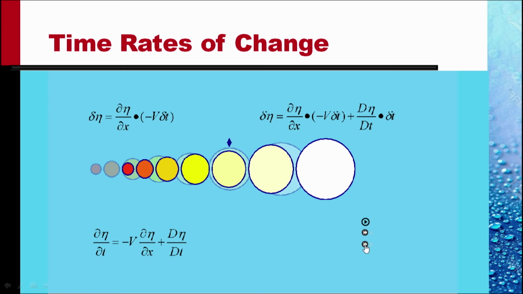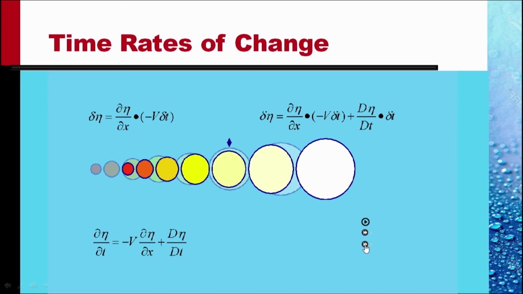And the rate of change with time is given by the equation at the bottom of the slide. Delta eta by delta t is equal to minus v delta eta by delta x plus D eta by Dt. Del eta by del t on the left is the observed rate of change. We call it the local rate of change, locally observed by a stationary observer. A field description, an Eulerian description.